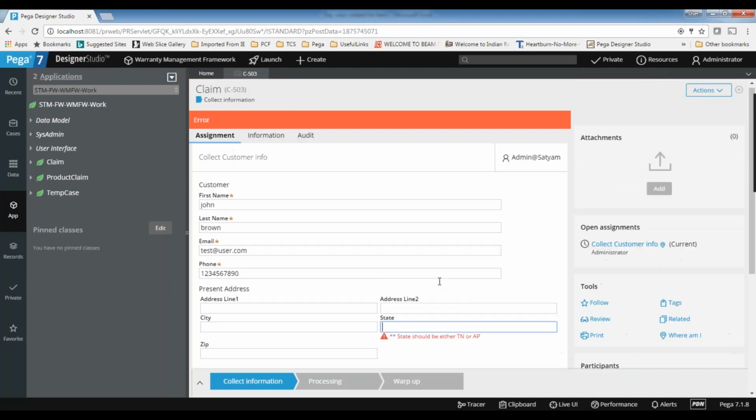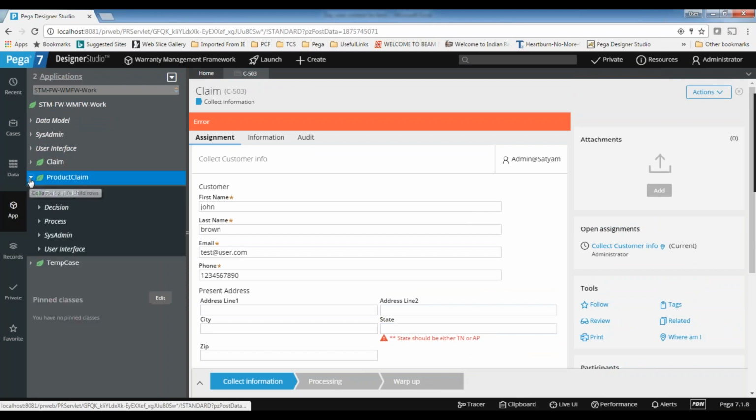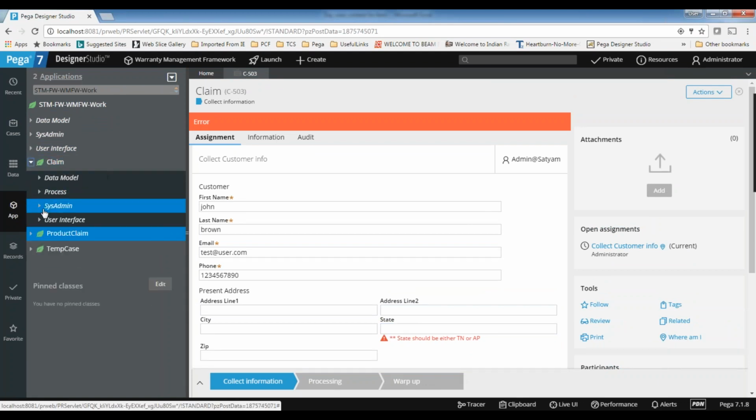So we have kept this one. Let me go to the validation rule and remove this. I'm just removing the validation rule so that I don't need to worry about validation.